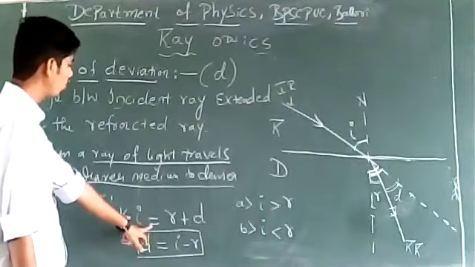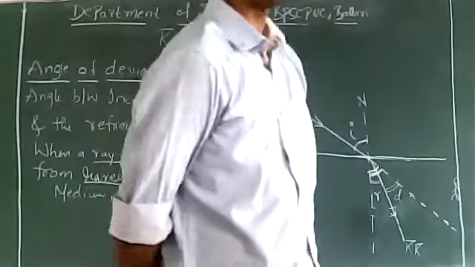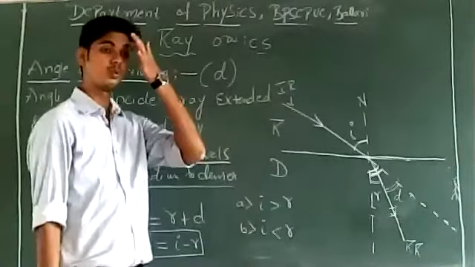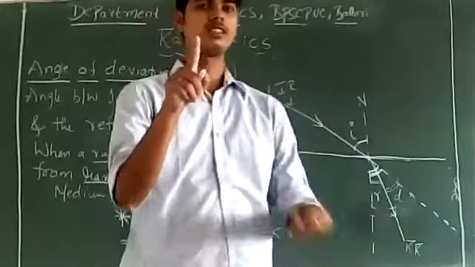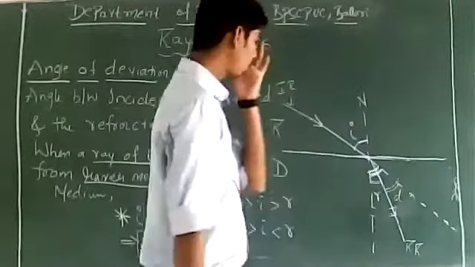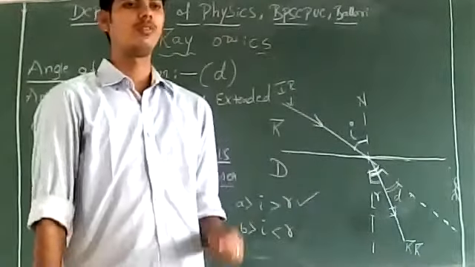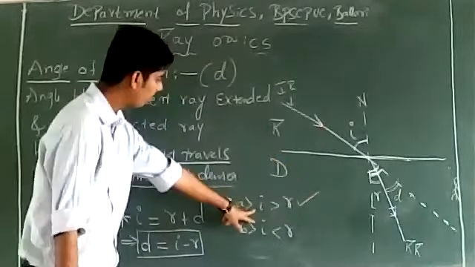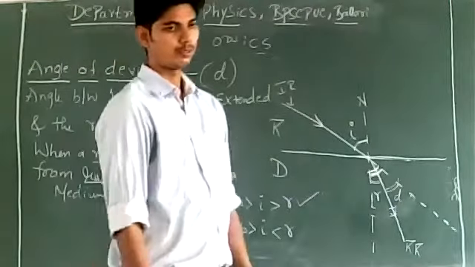I is equal to R plus D. Angle of incidence is equal to angle of refraction plus something. So, angle of incidence must be greater than angle of refraction. Whenever a ray of light travels from rarer medium to denser medium, angle of incidence will be greater than angle of refraction. Right?